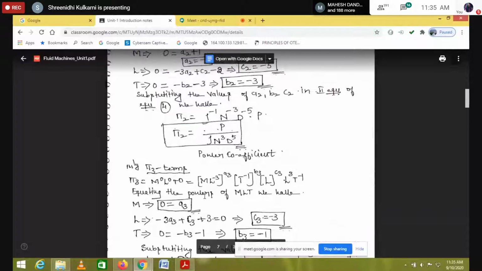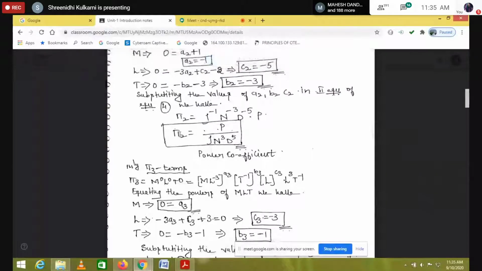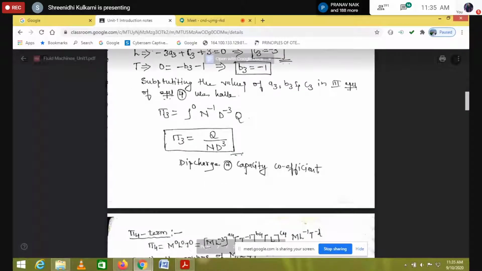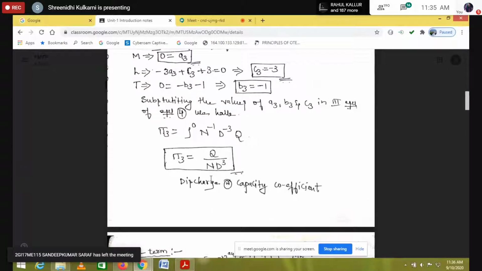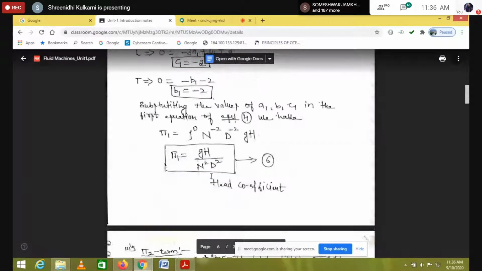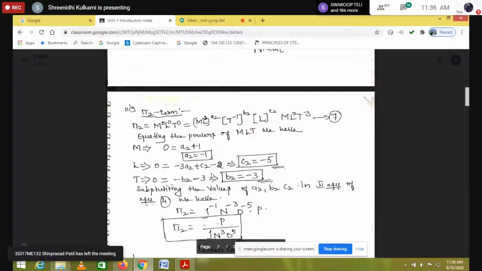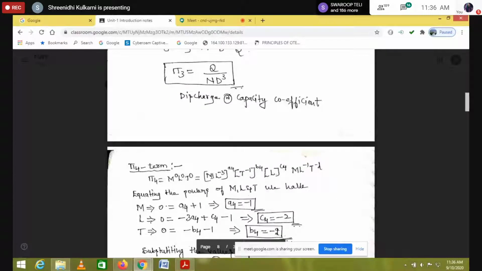So in my notes I have written what the pi2 term is. It is a power coefficient, and the pi3 term is a discharge coefficient. Please remember these, the pi1, pi2, pi3 order is left to you only, but I want to know what the discharge coefficient is, what the power coefficient is, and what the head coefficient is.